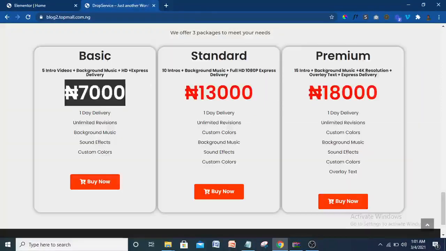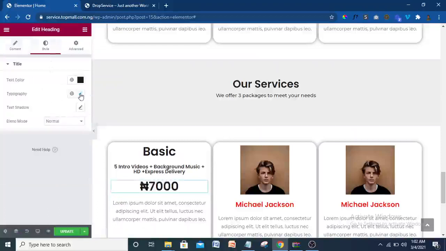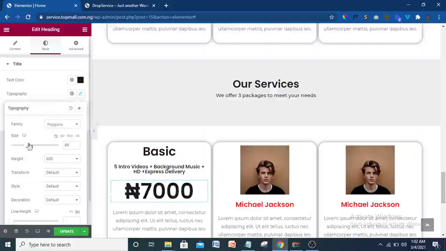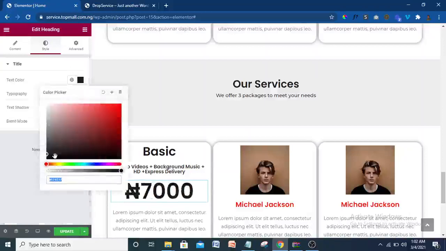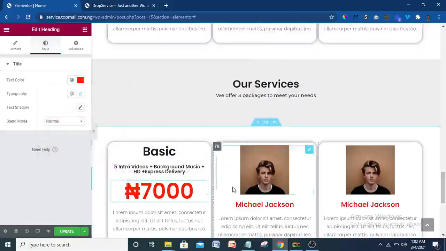So I may have to just copy this again. Copy, then come here, just paste it here, Ctrl V, then come straight to my typography here, increase it to be a bit bigger. I think that's bigger. Then the color should be the orange color we have been using so far. So let me just pick this orange here. So what you can do is just save the orange color. I think this is the orange color I've been using so far.